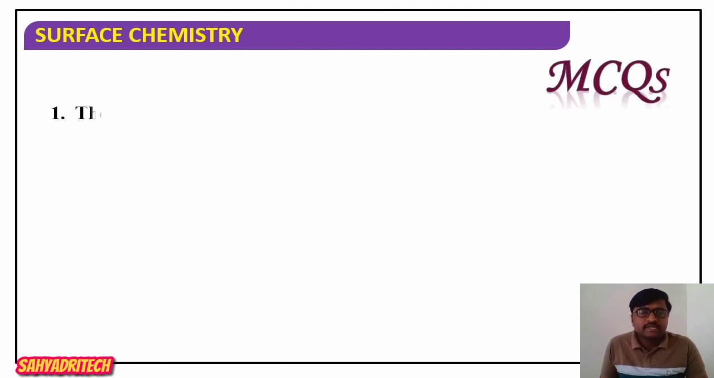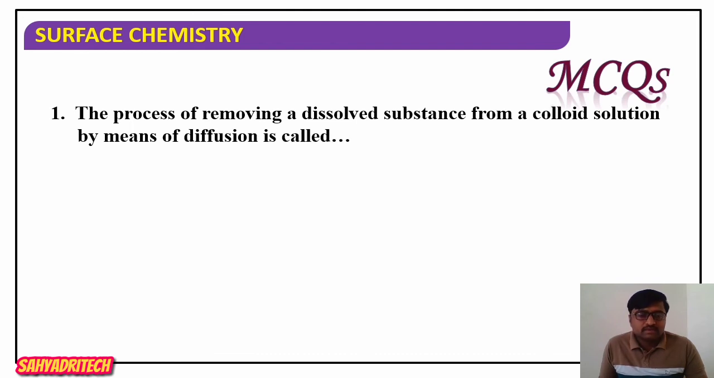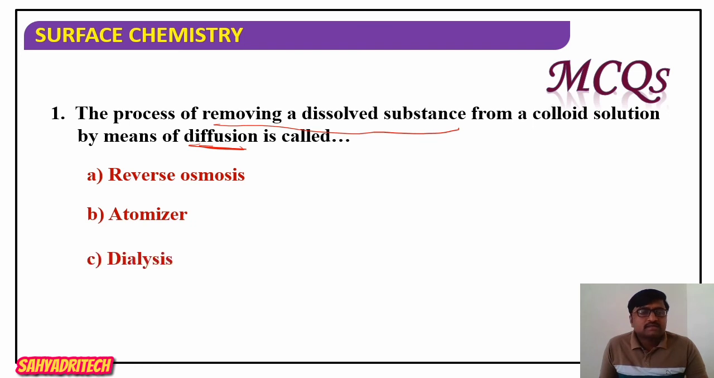Now coming to the MCQs. First one: the process of removing a dissolved substance from a colloidal solution by means of diffusion through a suitable membrane is called reverse osmosis, atomizer, dialysis, or none of these? What is the answer? Dialysis.